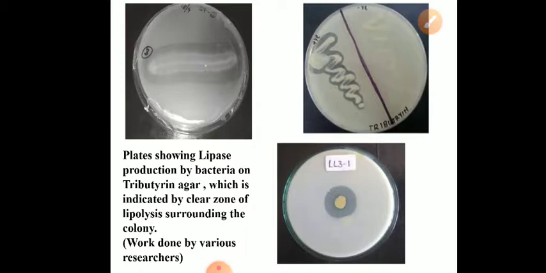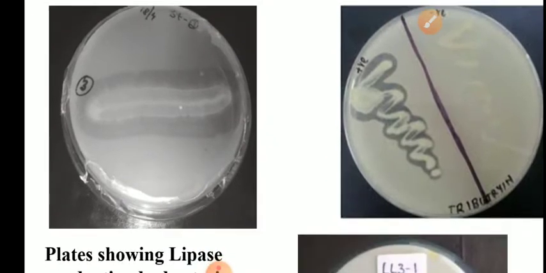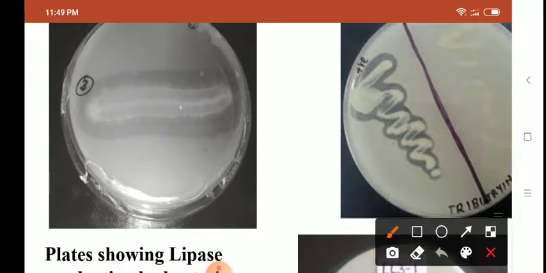You can see here the experimental work done by different researchers. This is a colony in the center surrounded by a clear zone of lipolysis, so the organism is lipase positive. In the second case, there is a narrow streak done on two parts. On one part, you can see a clear zone surrounding the streak line, so the organism is lipase producing. Here you can see a clear zone surrounding the colony.